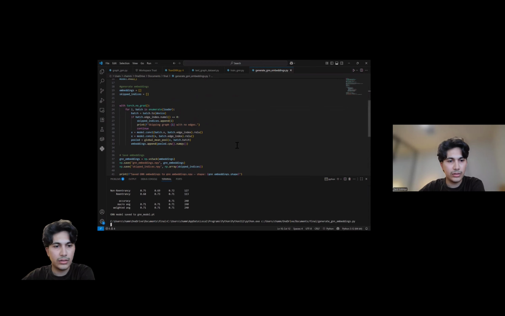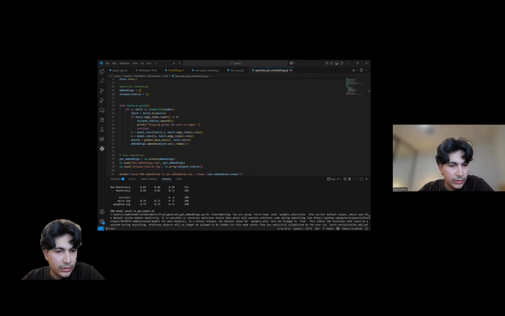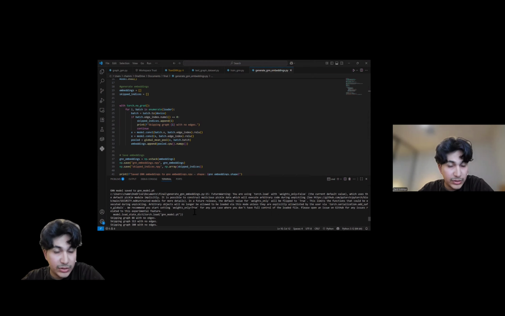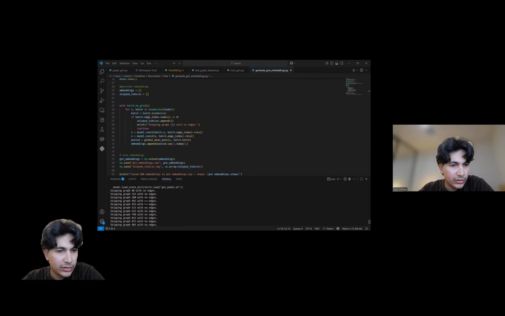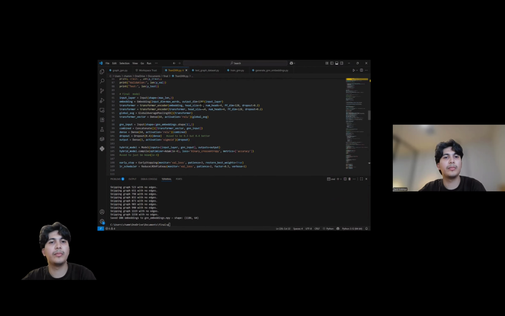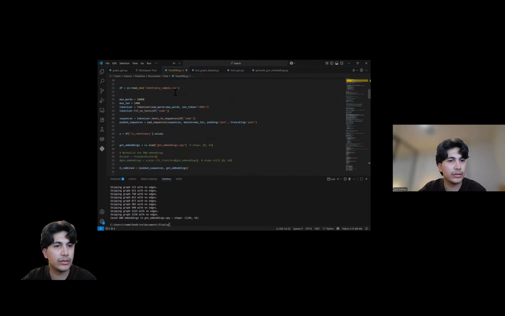So when I run this, now as we can see here, the graph embeddings have been generated, and it lists out all the graphs without edges. And the saved GNN embeddings were saved to this, and this is the shape of the NumPy array that was created.